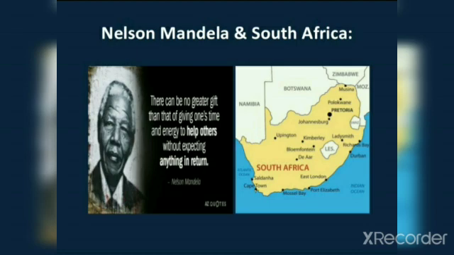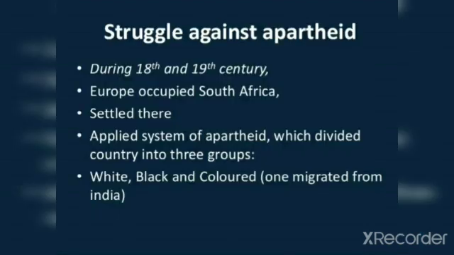For that, he and seven other leaders were sentenced to life imprisonment in 1964 for daring to oppose the apartheid system in his country. He spent almost the next 28 years in South Africa's most dreaded prison, that is the Robben Island. You may have asked me a question, what is apartheid? Yes, so apartheid is a system of racial discrimination on the basis of skin color, which existed in South Africa. Let us see how they struggled against this apartheid system.